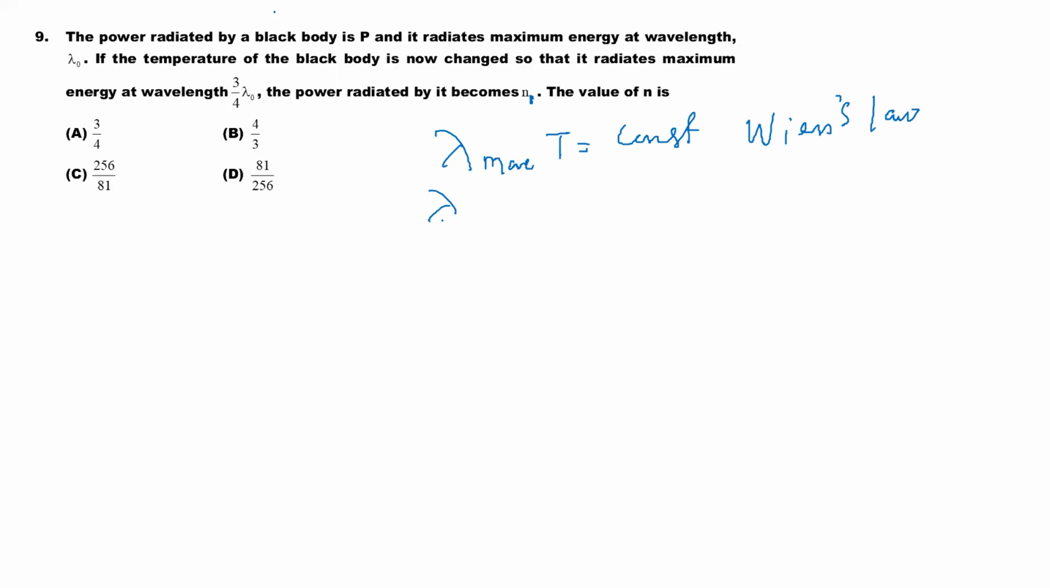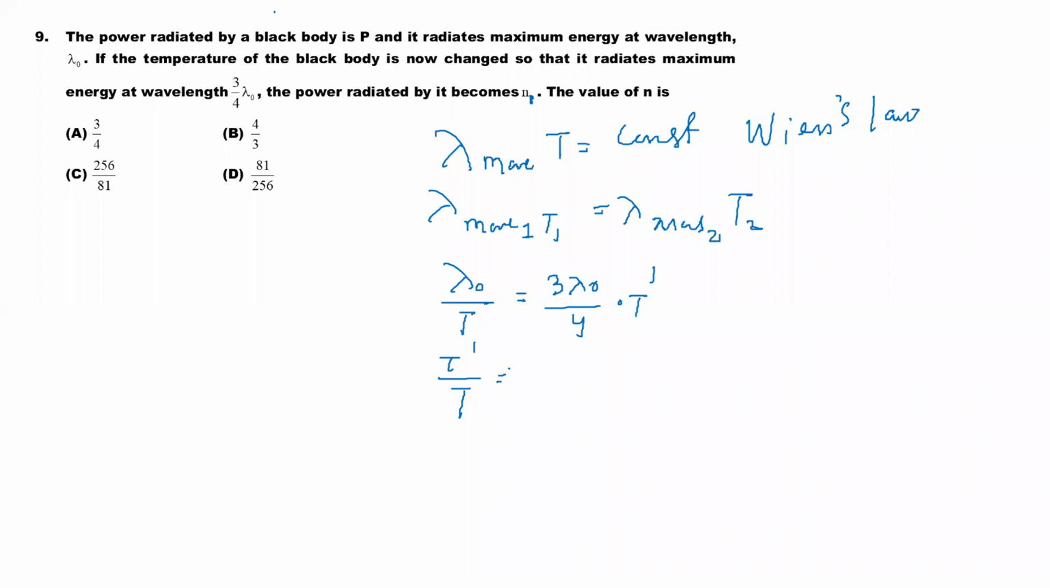So here we can write lambda max 1 into temperature 1 is equal to lambda max 2 into temperature 2. Students, here we can write lambda naught into T is equal to, in the second case, 3 lambda naught by 4 into temperature T dash. If I compare both, the relation between T dash and T we get as 4 by 3. Correct?